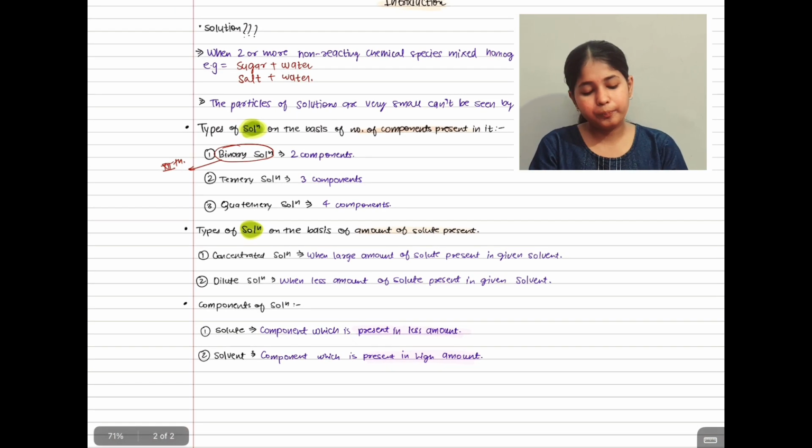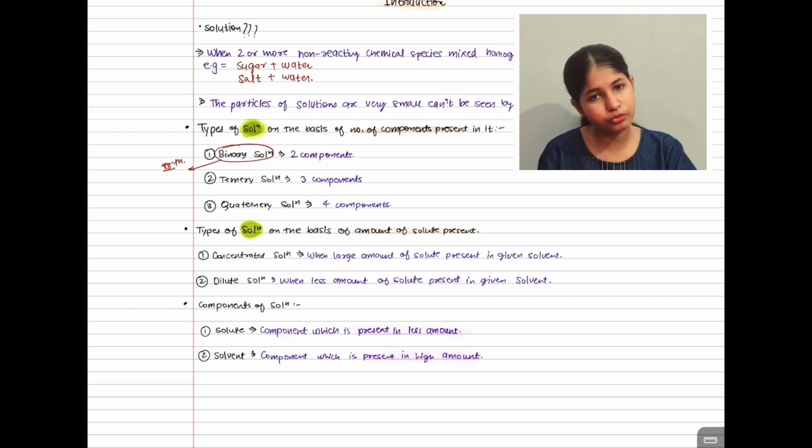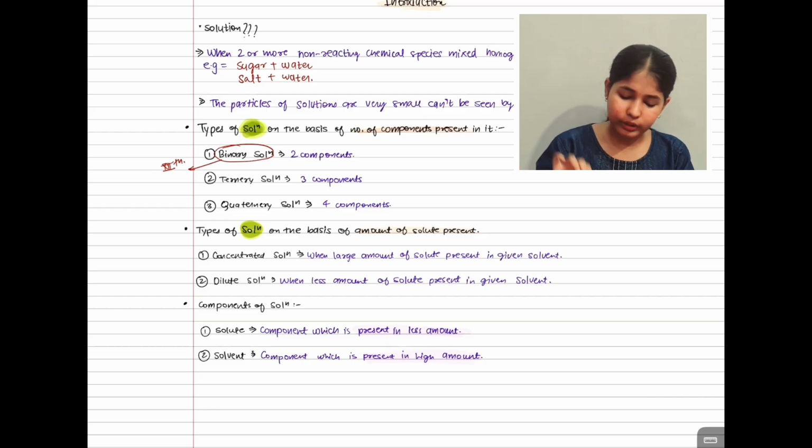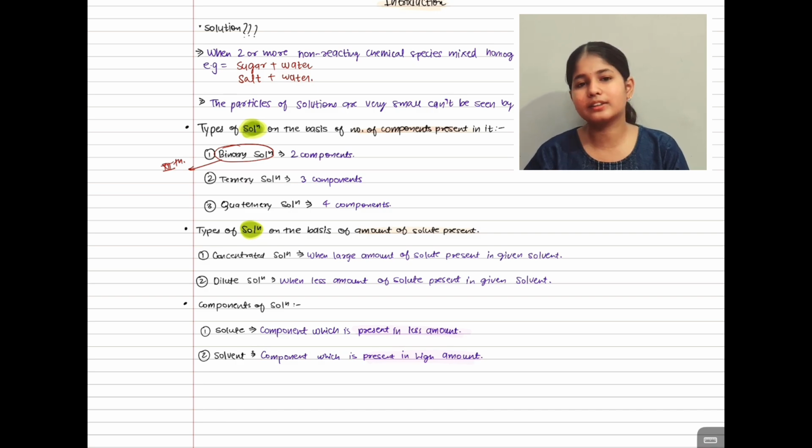Let me give you an example. I have taken a glass of water, then poured 3 spoons of sugar. After mixing and stirring it, we find it is homogeneous, and now we have made our solution.